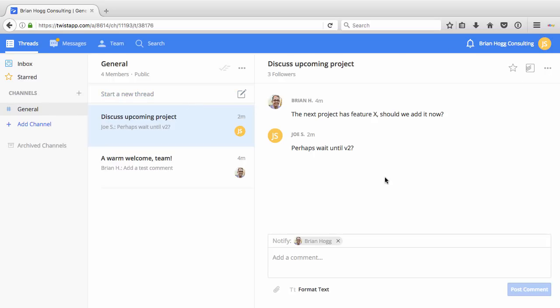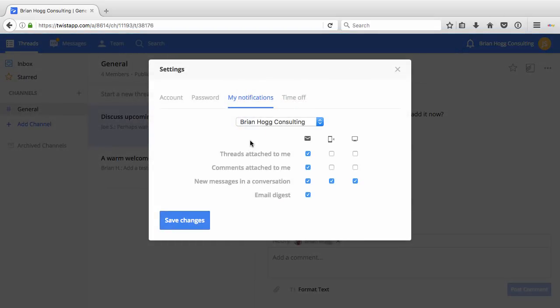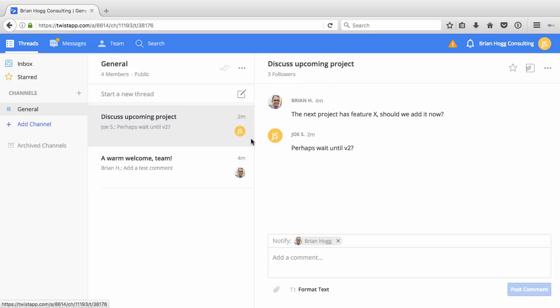So I wonder if there's some way of removing myself from this thread. You can notify, add to Todoist, maybe notify, notification settings. Yeah, so I'm not seeing a way to remove myself from this thread, and essentially instead of leaving a channel, I'm leaving this thread. So I'm just not notified anymore, but it's still there. I did see a little alert there, but it went away, so that's odd.